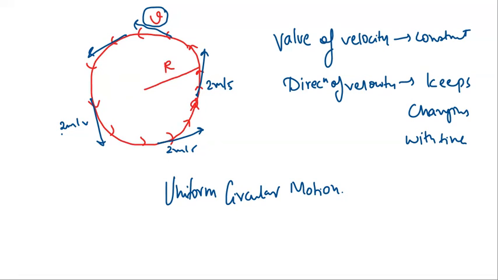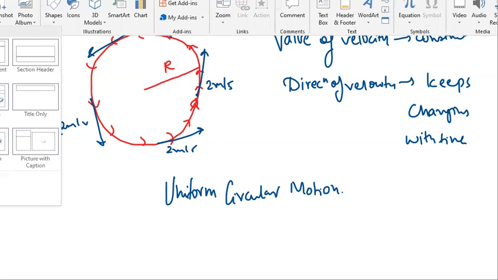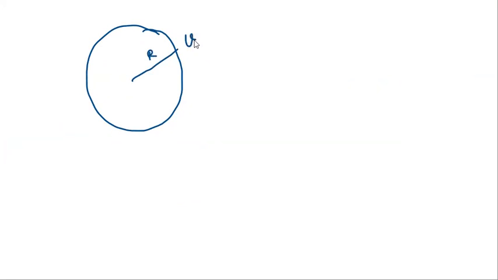So let us understand some very important parameters of uniform circular motion. Suppose a particle is in uniform circular motion in a circle of radius r with velocity v. So v will be equal to 2 pi r by T. What is T here? T is the time period. Time period means time taken to complete one full revolution.